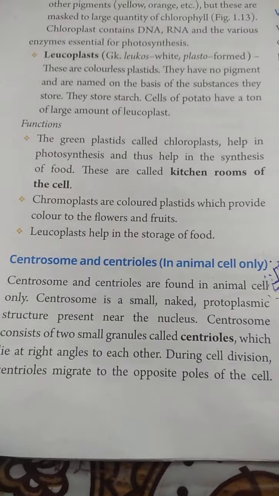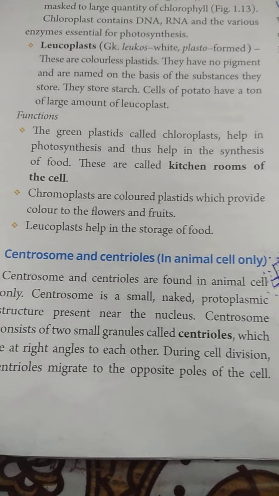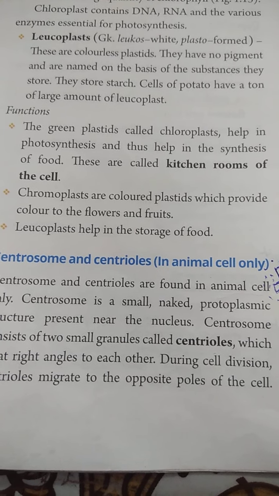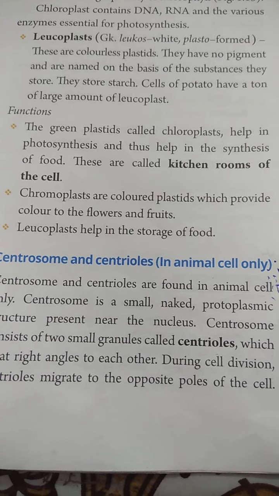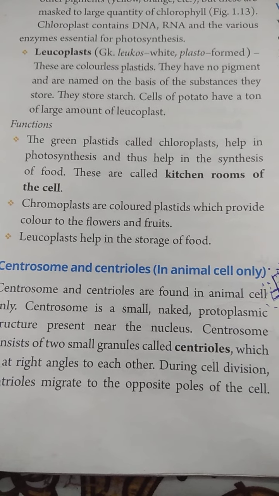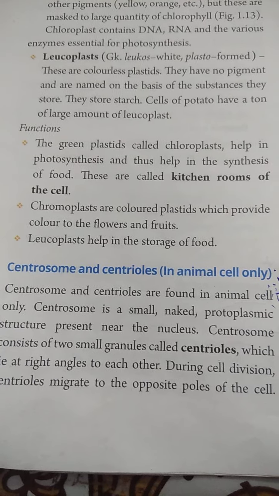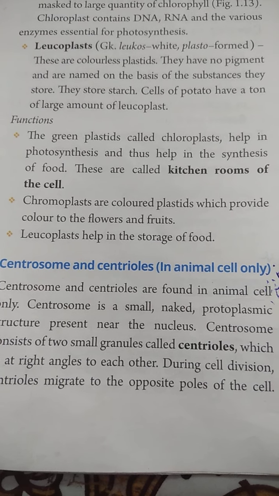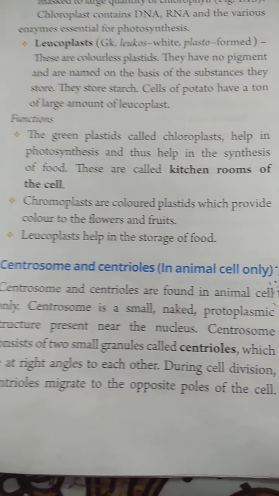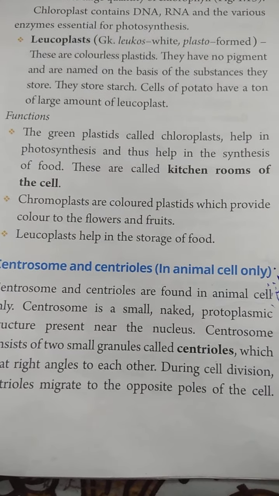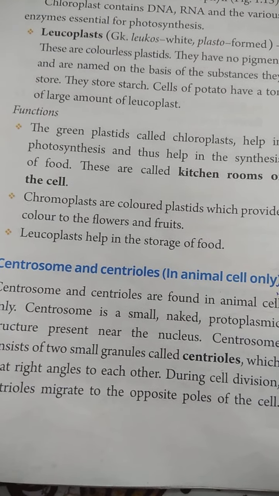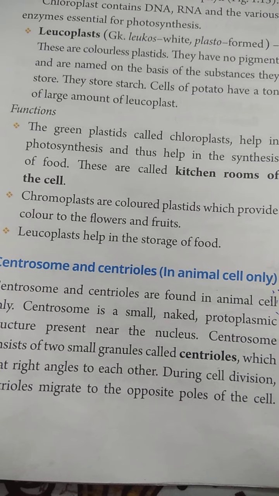So centrosome is only found in animal cells, and it is made up of two centrioles. Centrioles are also known as cartwheel structure. Cartwheel structure, cart-wheel structure. And it is helpful in cell division, meaning it initiates as well as regulates it, and it is helpful in spindle formation. So this is a very important cell organelle, as it is helpful in cell division.